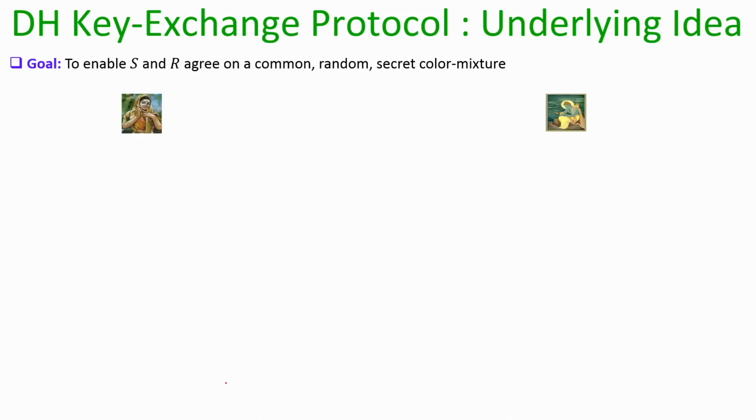So, based on this idea that asymmetry is there in a lot of tasks, this is the underlying idea of the Diffie-Hellman key exchange protocol. I will first explain the protocol assuming that Sita and Ram want to agree upon a common secret mixture which should be randomly decided, and no one else should be able to learn what exactly the secret mixture is.